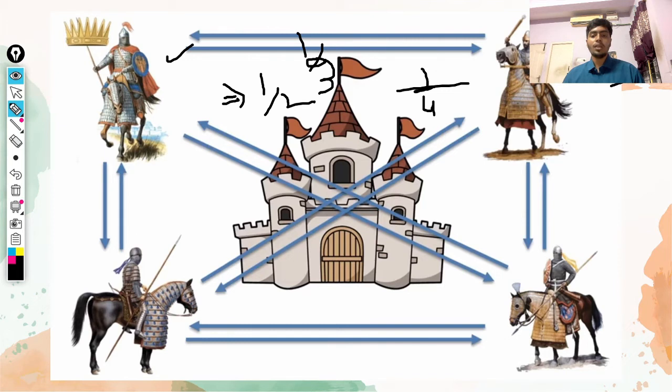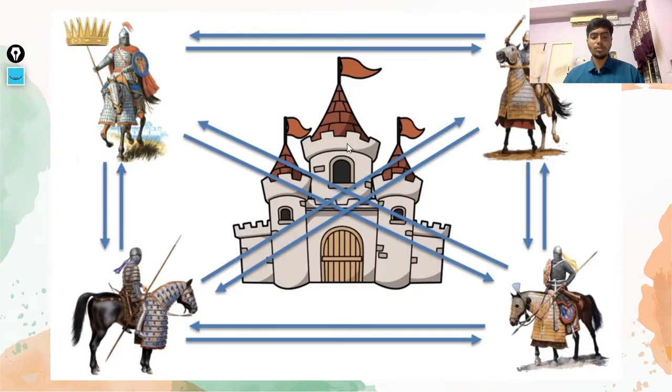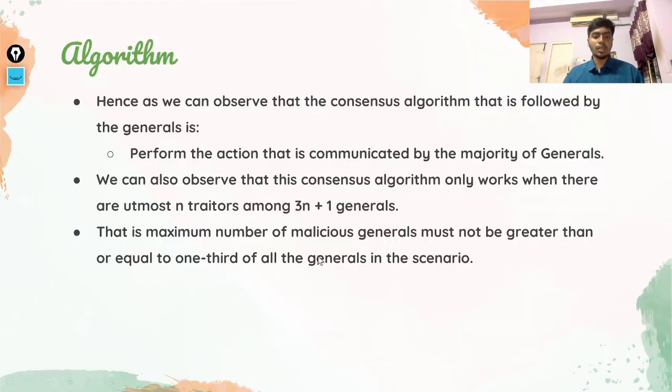Suppose there is only one traitor, or the number of generals is more than 4. Suppose we add two more generals and we choose two traitors. This would work because it is 2 by 6, which is 1 by 3. This ratio shouldn't be greater than 1 by 3. If it is greater than 1 by 3, this won't work. If it is more than one third, then mostly they will retreat and the castle won't be captured.